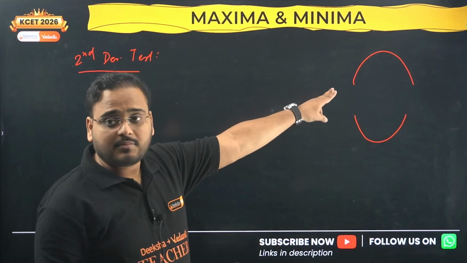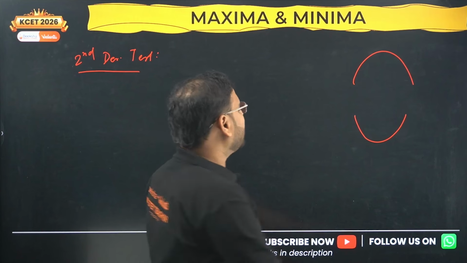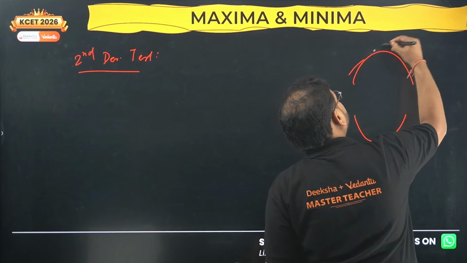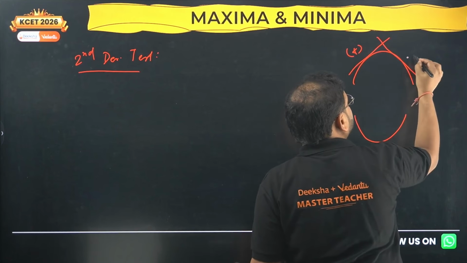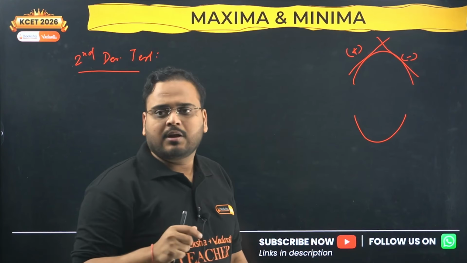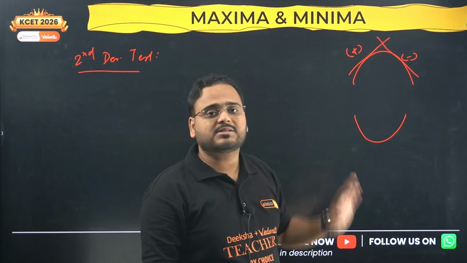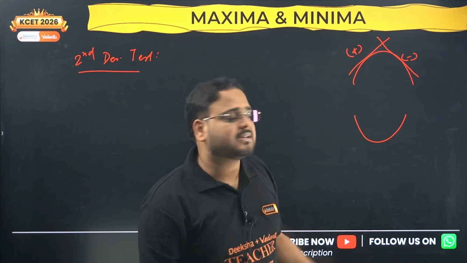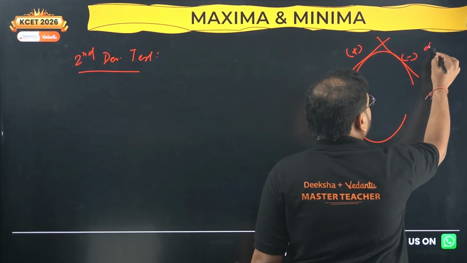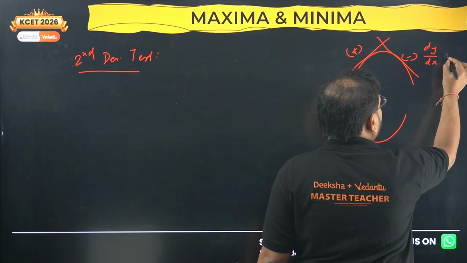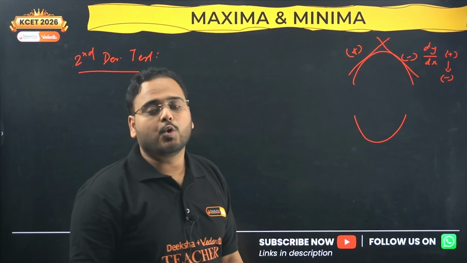Check here, first one is maxima, this is minima. You know that, right? Local maxima, local minima. In local maxima, what happens? The derivative, which is the slope of the tangent, is like this. Here it is positive, acute angle. Here it is negative, obtuse angle. When the slope changes from plus to minus, listen to me, slope of what? The tangent. What it means? Derivative. So the derivative sign changes from plus to minus. When this happens, this is called local maxima.